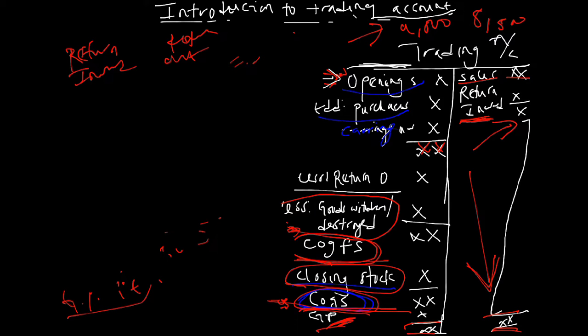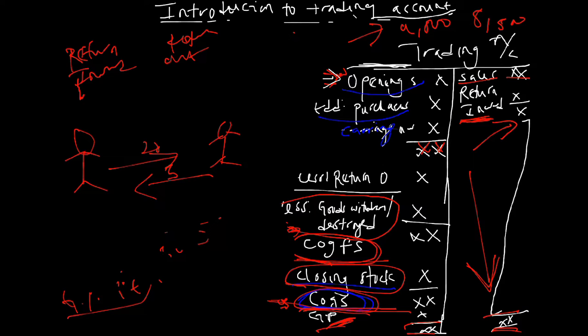Return inward is also called sales return. Now why is this called sales return? Because, for example, if I'm selling 20 copies of books to this man, and after this man bought the goods, he realized that 5 of the goods were bad, so he returned 5.